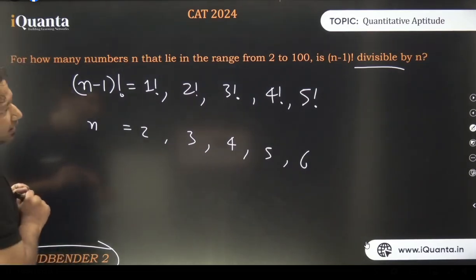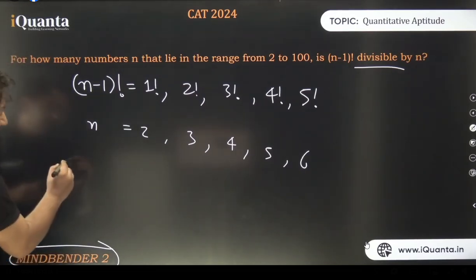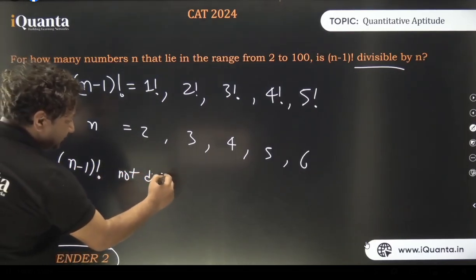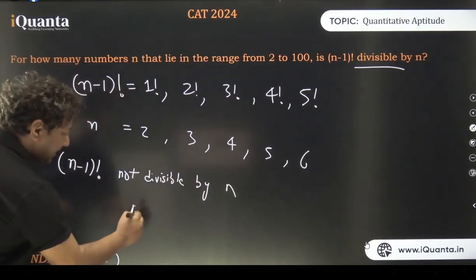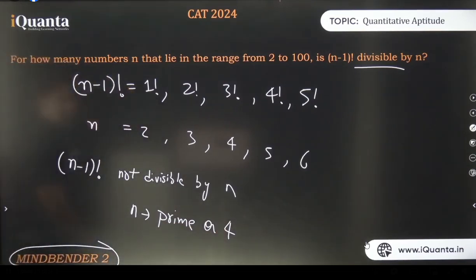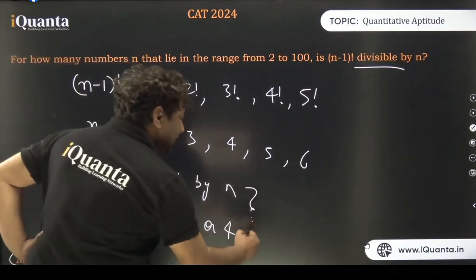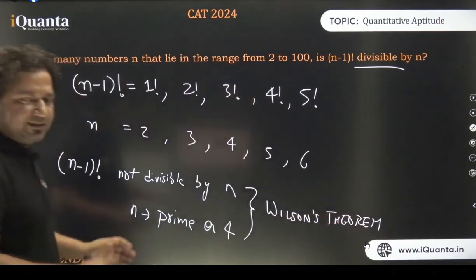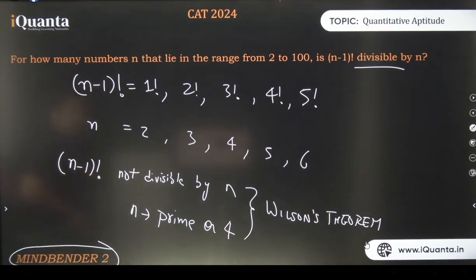Okay. So see, whenever factorial of n minus 1 is not divisible by n, then n is either prime or 4. So 4 is a number which behaves like prime in this case. Understood? Clear? This is known as Wilson's theorem. Note it down somewhere. There's more to Wilson's theorem; we'll come across it in this class itself, but note this down first of all. Factorial n minus 1 is not divisible by n when n is a prime number.